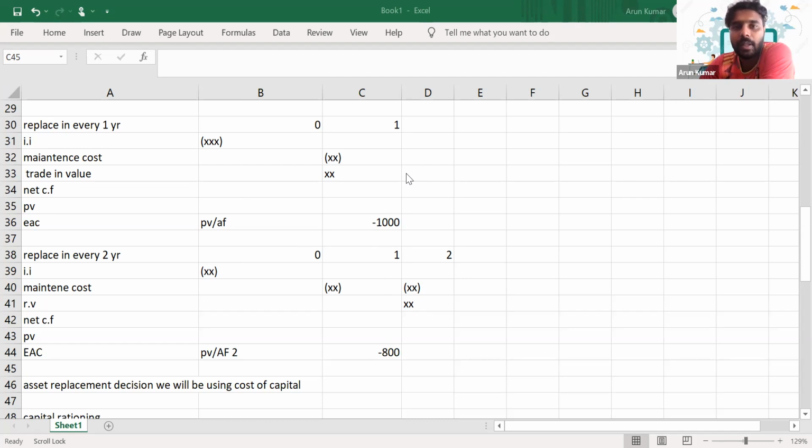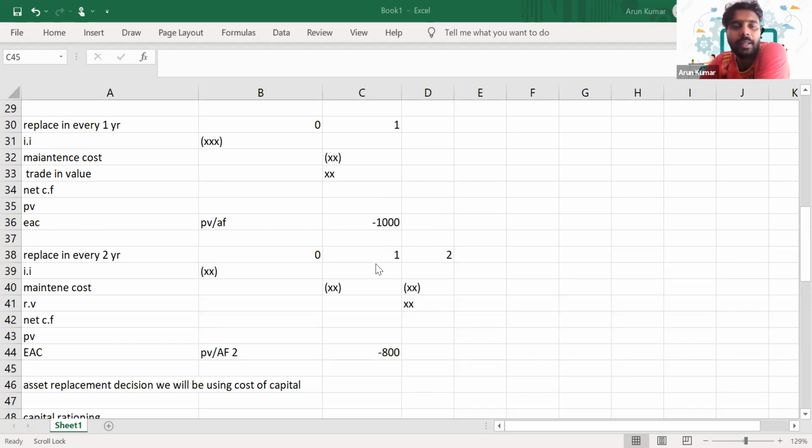Let's say the equal annual cost of the second year is 800 and the equal annual cost of the first year is minus 1000. In that scenario, which amount will you consider to make a decision? Will you replace this asset in year 1 or year 2?